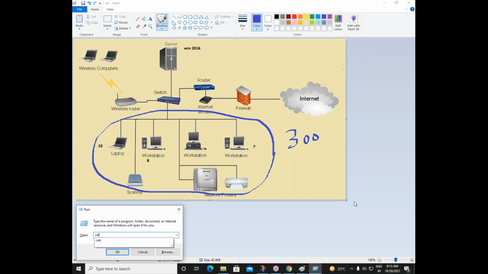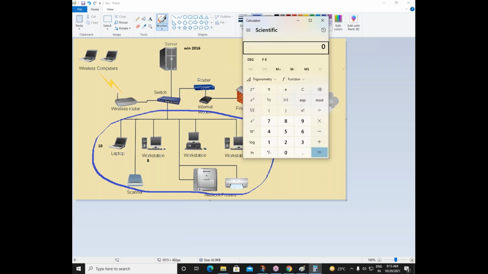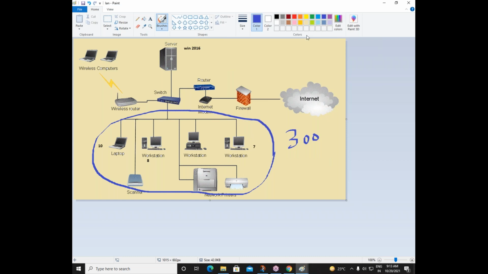So if you do the calculation now, there are totally 300 computers. 300 multiplied by 10. It will take 3000 minutes. That is some time, right? It will take 3000 minutes for you to install MS Office or antivirus, any one application in all the 300 computers. But what if I say you can do the same work within, suppose, 20 minutes? You can install antivirus software in all the 300 computers within 20 minutes.